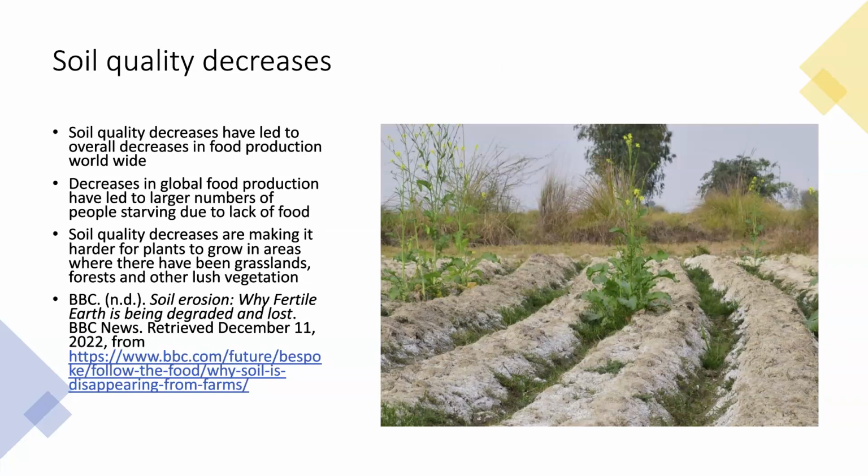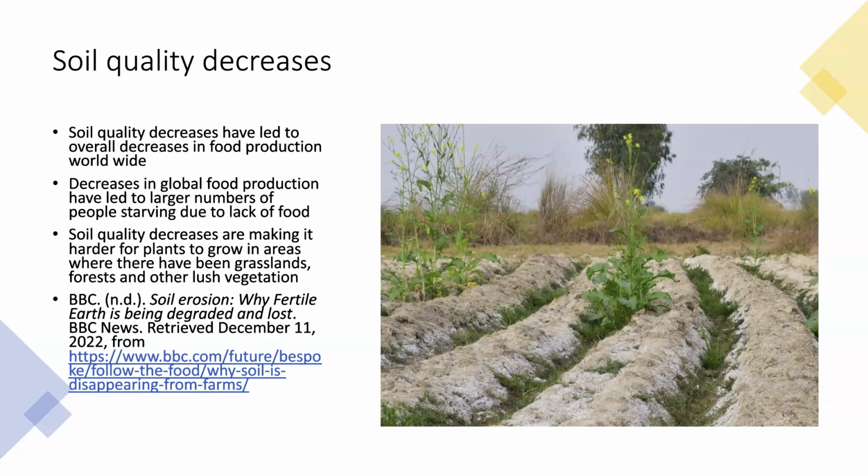Another big one is soil quality decreases. Soil quality decreases have led to overall decreases in food production worldwide. Decreases in global food production have led to larger numbers of people starving due to lack of food, and soil quality decreases are making it harder for plants to grow in areas where there have been grasslands, forests, and other lush vegetation. So the picture I use is a perfect example.